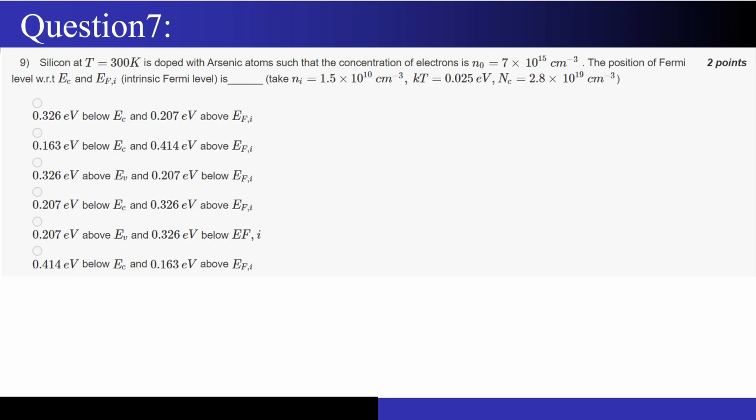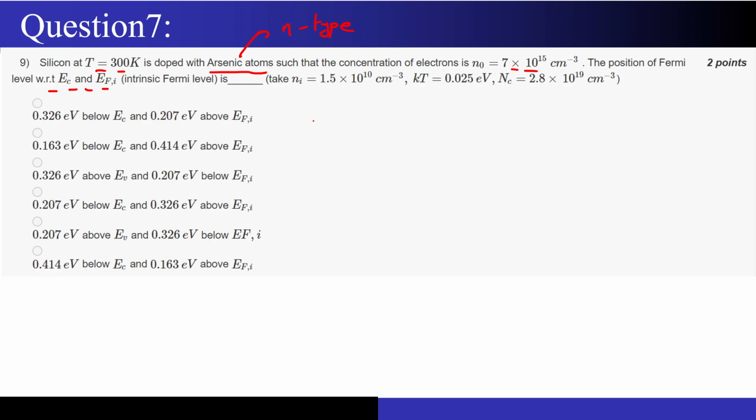Yeah. So now let's look at question number 7. They are asking: silicon at T equal to 300 Kelvin is doped with arsenic atoms. Arsenic atoms are nothing but N-type dopants. They will make your semiconductor N-type because they are donating electrons. Such that the concentration of electrons is n0 equal to 7 into 10 to the power 15 per centimeter cube. Find the position of the Fermi level with respect to EC and Ei.